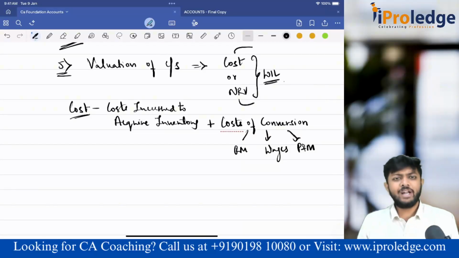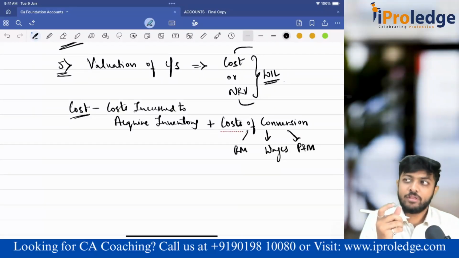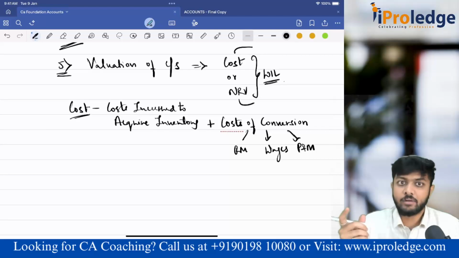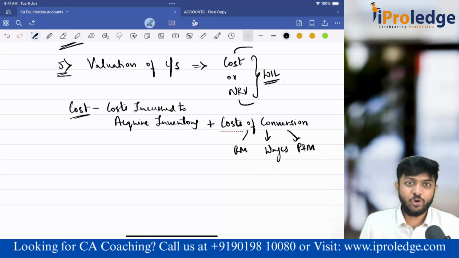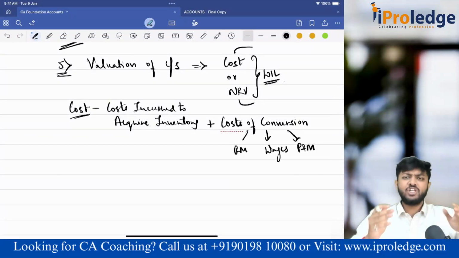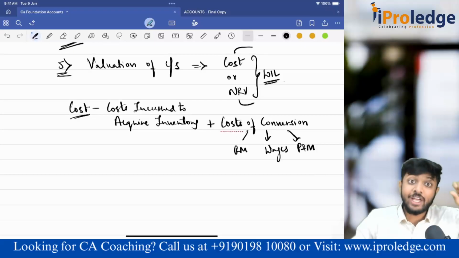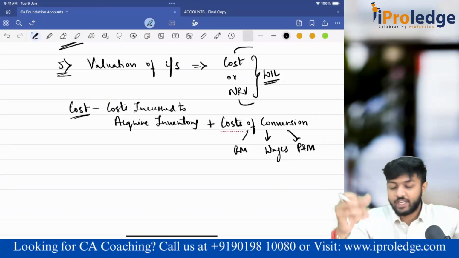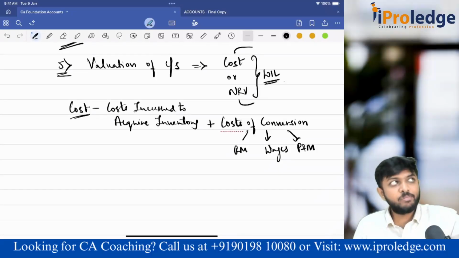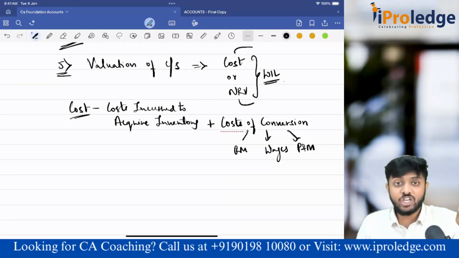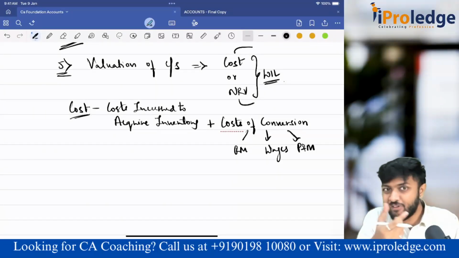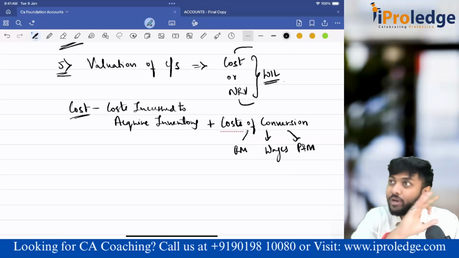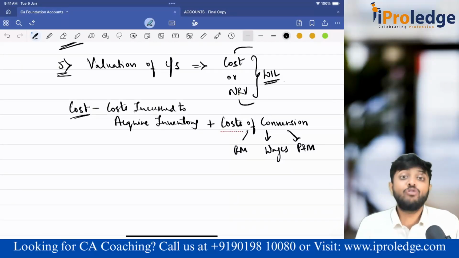Sir, how is the cost of plant and machinery shown every year? Depreciation, correct? What is depreciation? Depreciation is the systematic allocation of the depreciable value of the asset, which is cost, over the useful life of the asset.